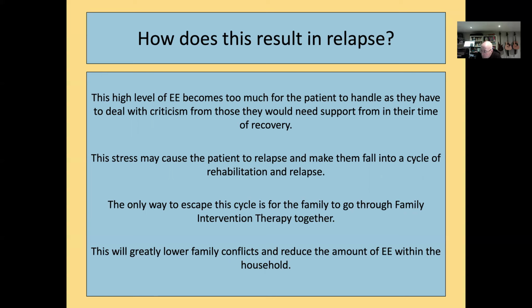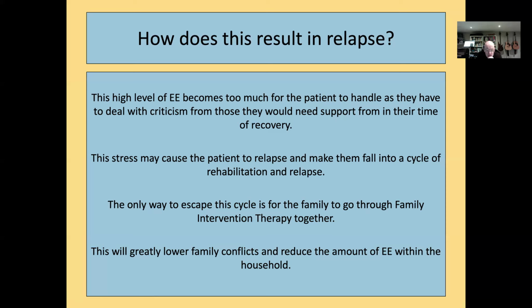And as a result of that, what was being noticed was that people with schizophrenia were going into hospital, being treated with drugs, getting stabilized, going back to the family. After a while with the criticism of the family and those bits of expressed emotion, they were then going back into hospital, and there's this cycle of what they call rehabilitation and relapse.